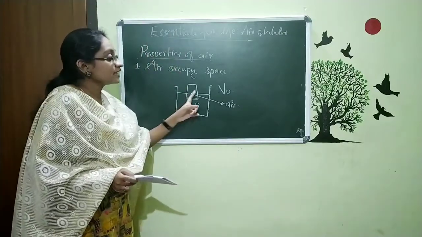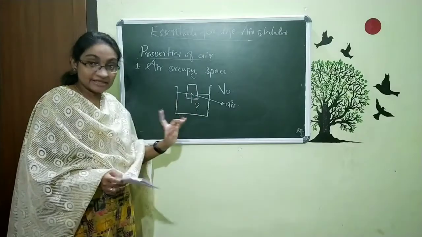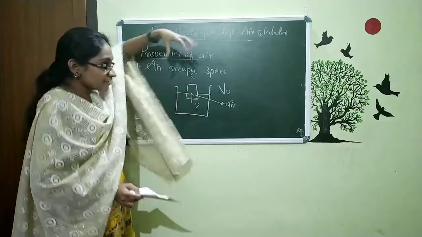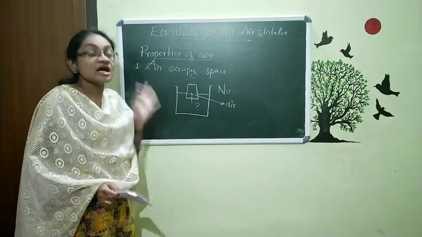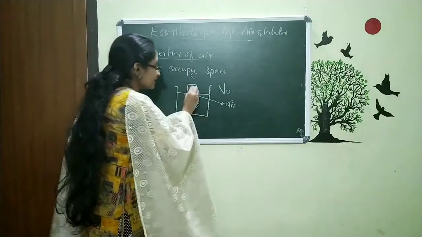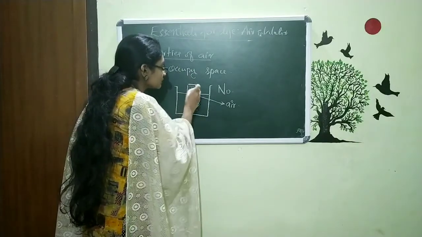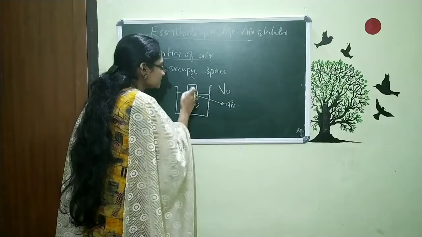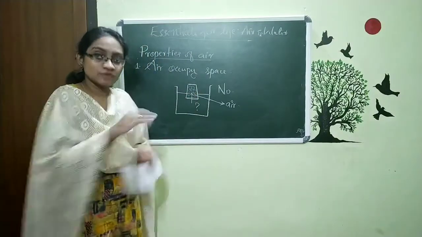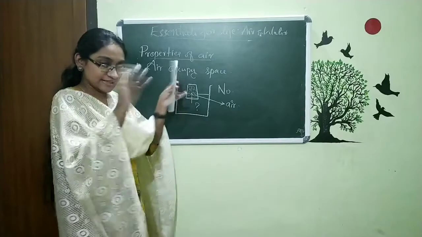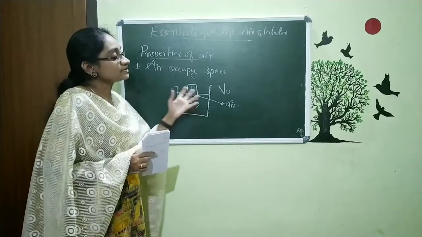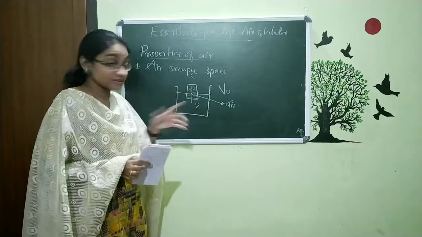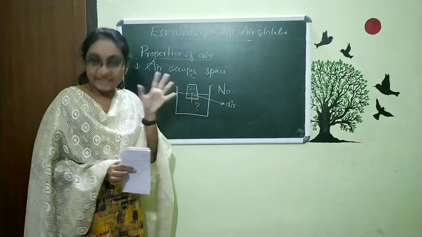What happens? Inside this glass, there we have air, and when we are putting it straight, the air is not able to escape, and so this contains the molecules of air. So the air is filled, and that air does not allow the water to enter inside. That's the reason why the water is not entering the glass: this glass is full of air.